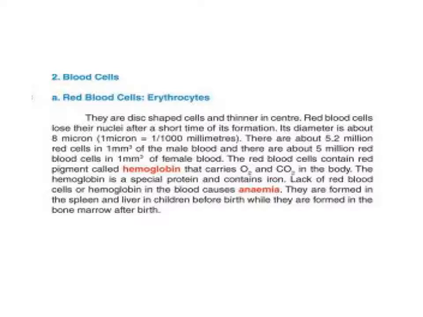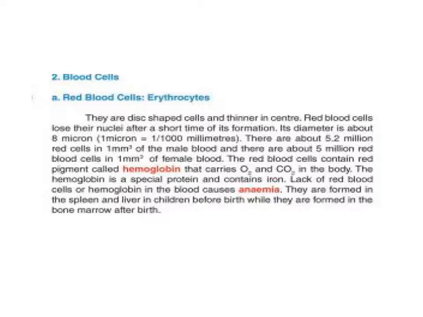The hemoglobin is a special protein and contains iron. Now what is hemoglobin? We can say hemoglobin is a red pigment found in the red blood cells, and it carries O2 and CO2 in the body, and it is a special protein containing iron. Lack of red blood cells or hemoglobin in the blood causes anemia.